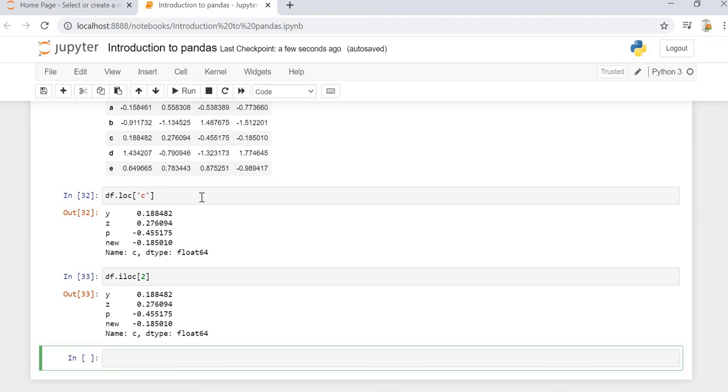Now we can also print a sub data frame using a few columns and a few rows.